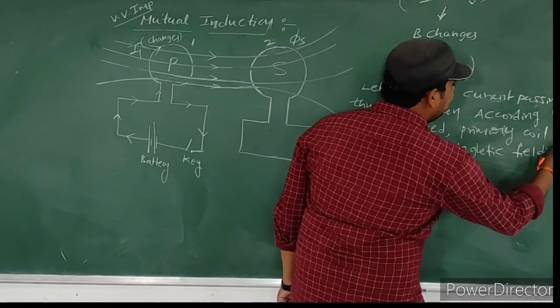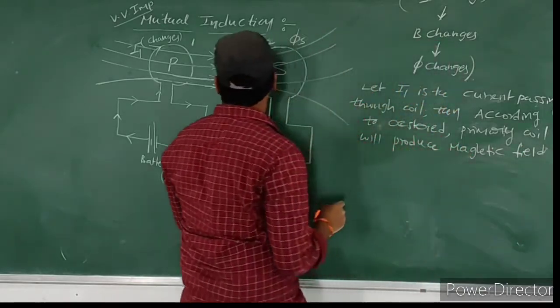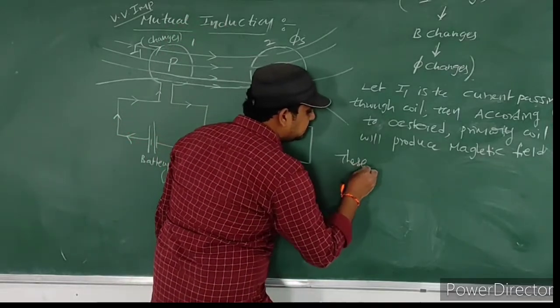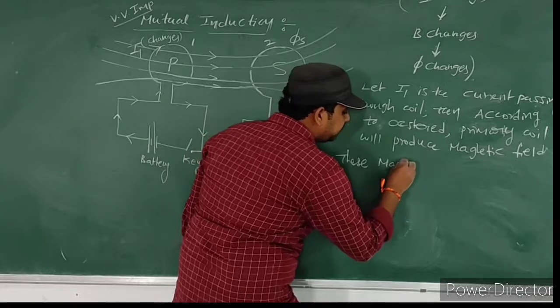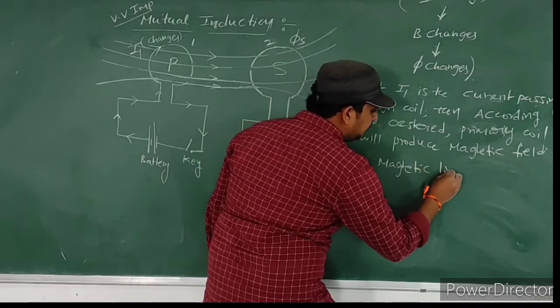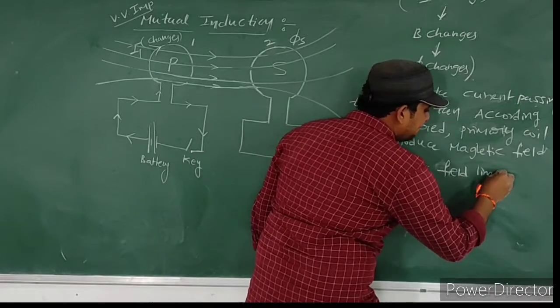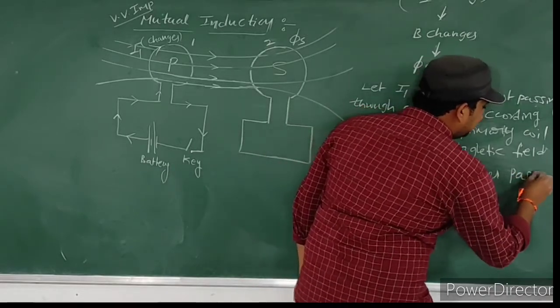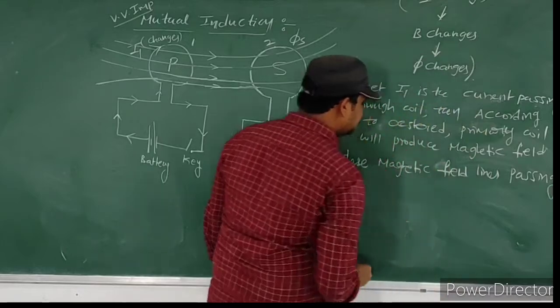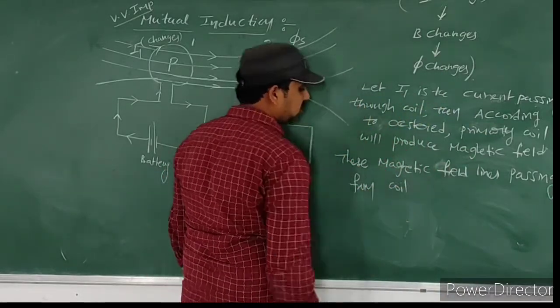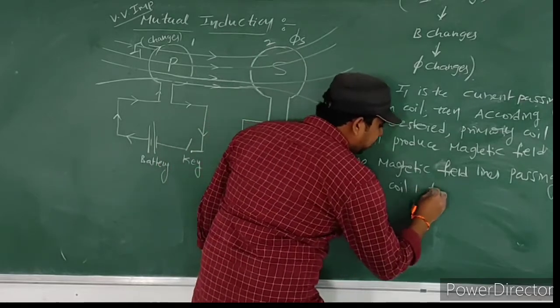These magnetic field lines pass through the secondary coil, from coil 1 to coil 2.